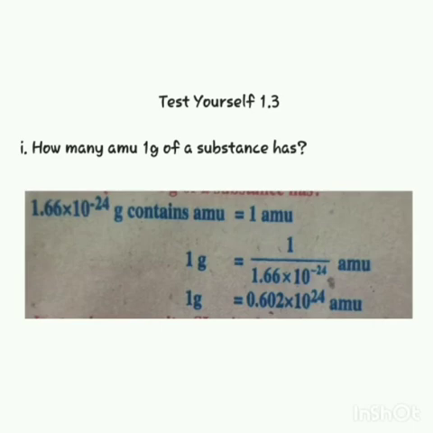Then we will divide 1 by 1.66 and we will get 0.602 × 10^-24. When we bring this minus 24 upward, this minus will change into plus and we will write 1 gram is equal to 0.602 × 10^24 atomic mass unit.